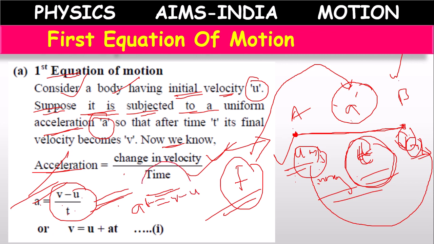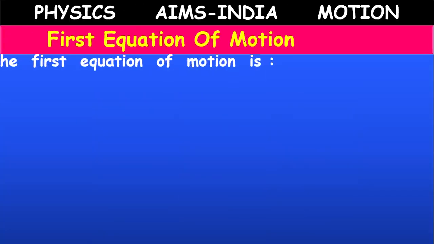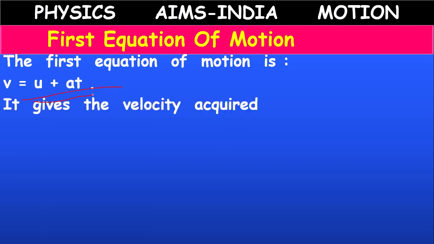Or if minus u goes towards the LHS, u plus at, we can write it as v equals u plus at, and this is known as the first equation of motion. So the first equation of motion is v equals u plus at.